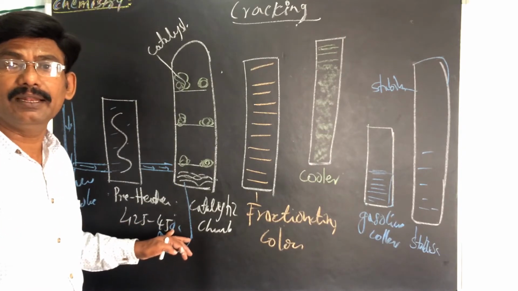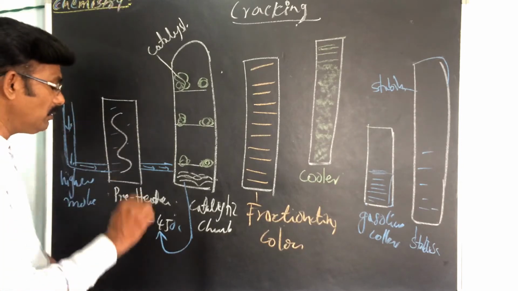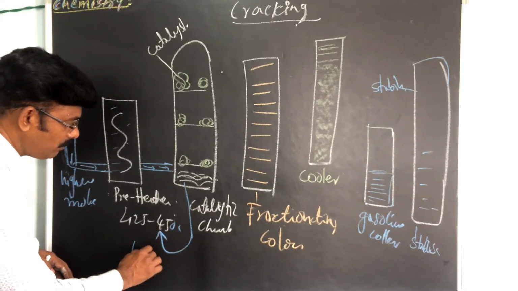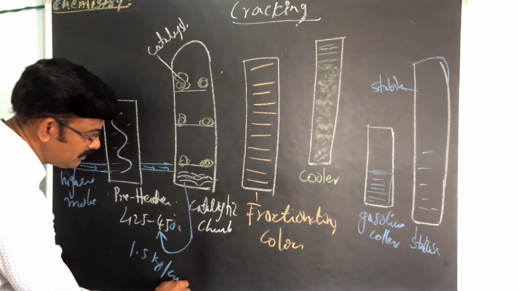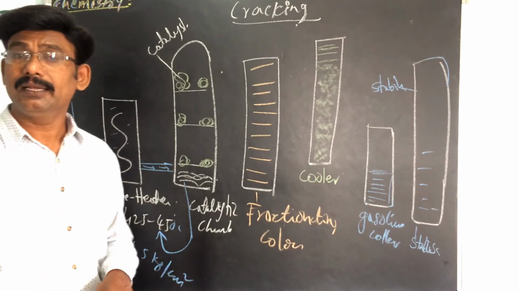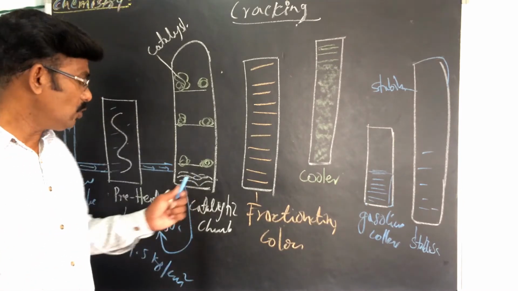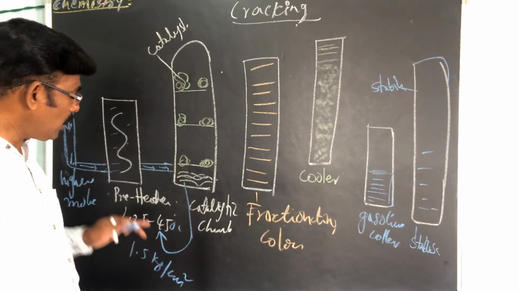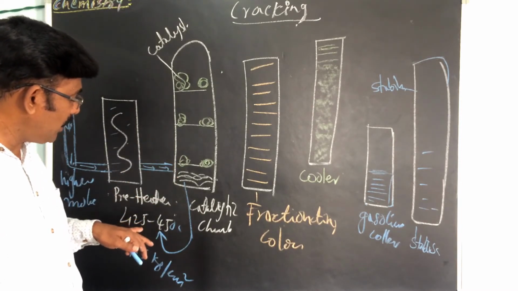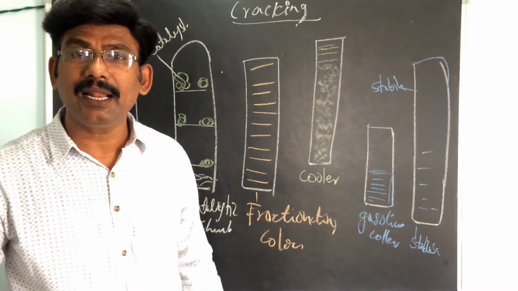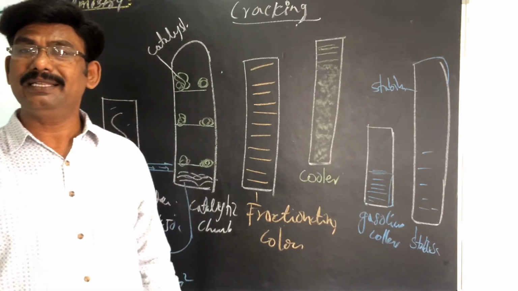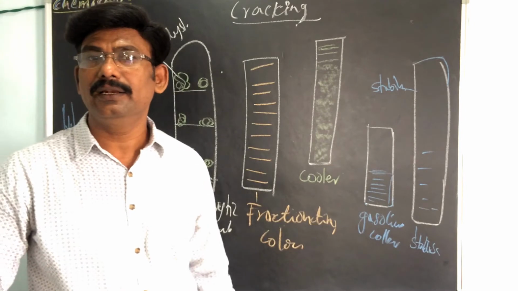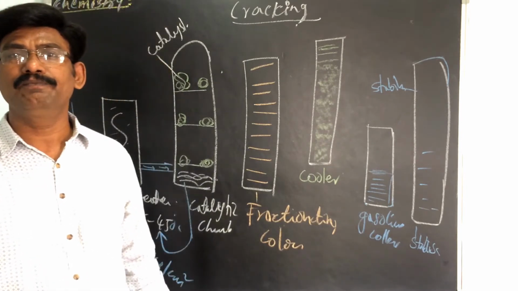The pressure is almost 1 kg per centimeter square. While entering the catalytic chamber, you maintain 425 to 450 degrees centigrade, as well as a pressure of 1.5.